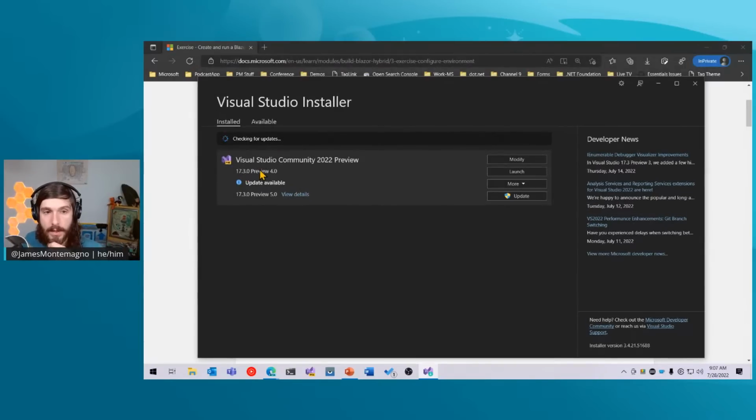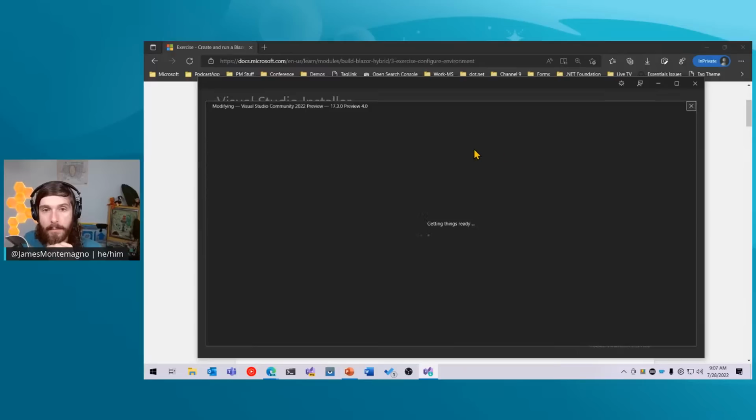Here you can use Visual Studio 17.3. I have the community edition, so that version works perfectly well. And then here I'm going to hit modify so you can see exactly what I have installed.